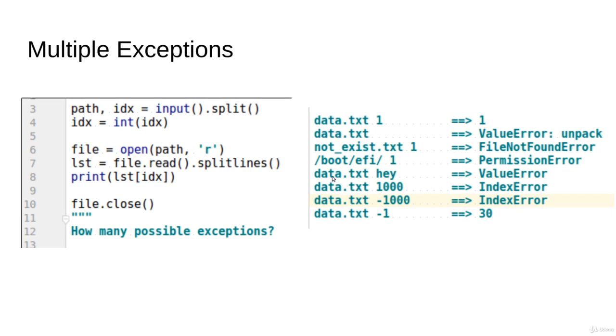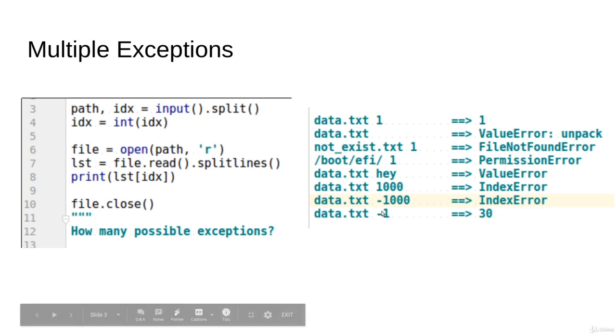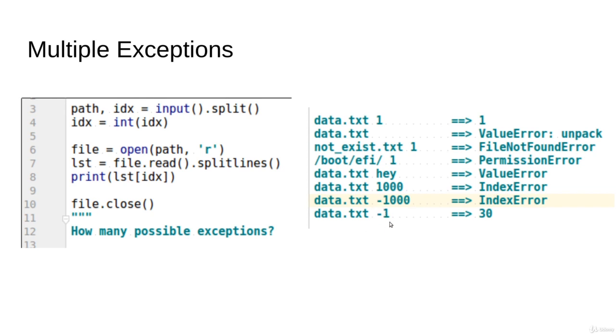If you try to pass something like data.txt and the string hey, you will have a value error in line 4 because we will not be able to convert the hey to an integer. If you try to pass something like 1000, then we will have an index error at line 8 because the list has only 3 elements. In a similar way, -1000 will also provide us with an index error. However, -1 is proper negative indexing. So the list has 10, 20, 30. This is the value 30.